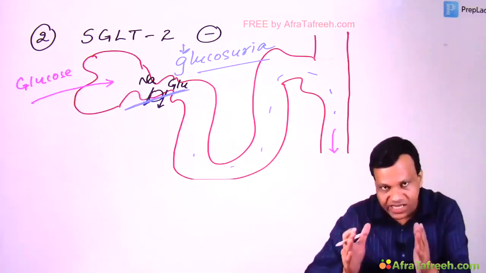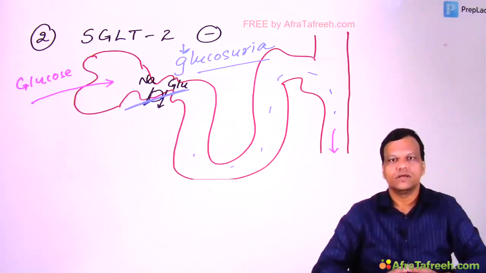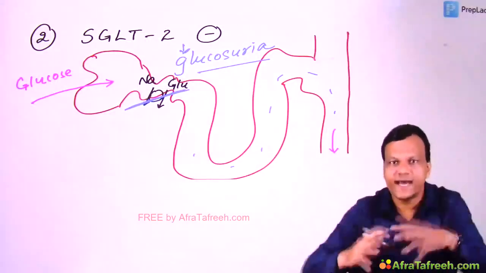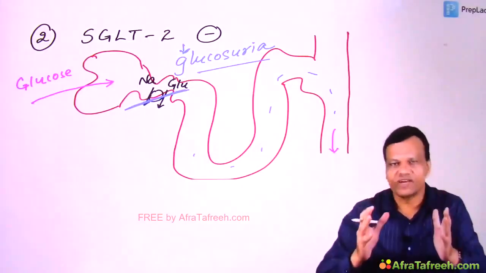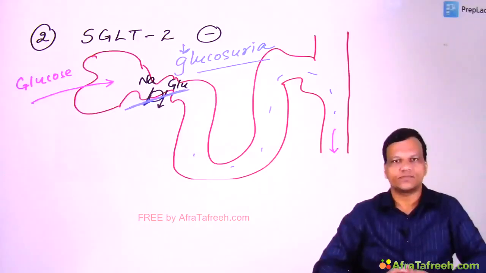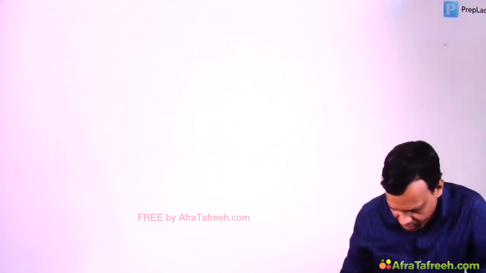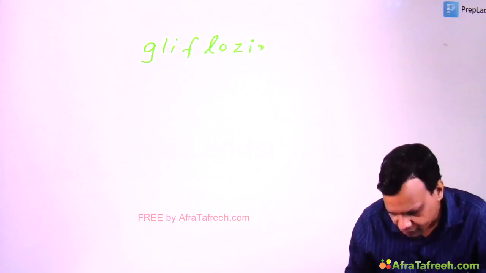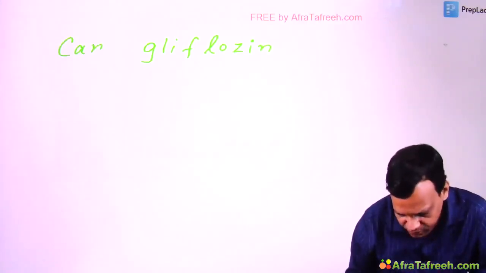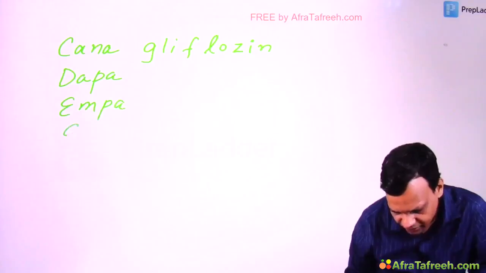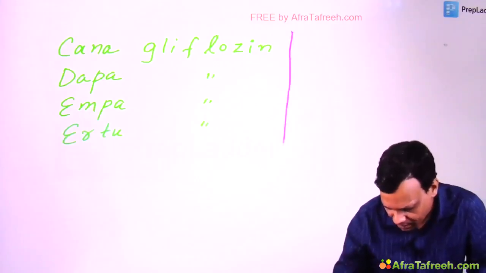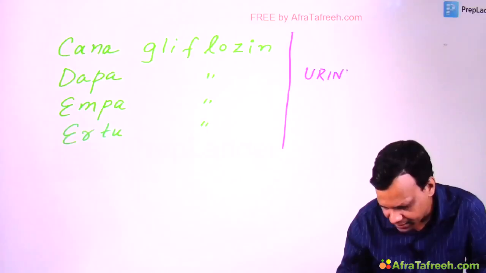Now can you predict some side effect based on this mechanism? Obviously when the glucose has come into the urine, the bacteria will also come to eat that. So urogenital infections are very common with SGLT2 inhibitors. Okay. Now coming to the drugs. The names of the drugs end with gliflozin. Drugs like canagliflozin, dapagliflozin, empagliflozin, ertugliflozin. So the names end with gliflozin, and from the name you can remember everything if you just write urine at the end.